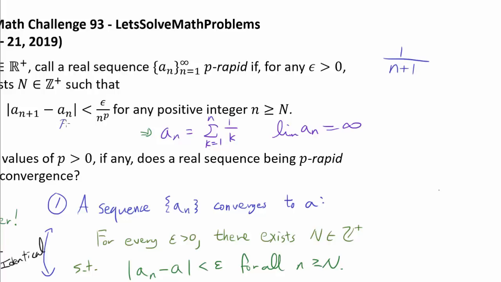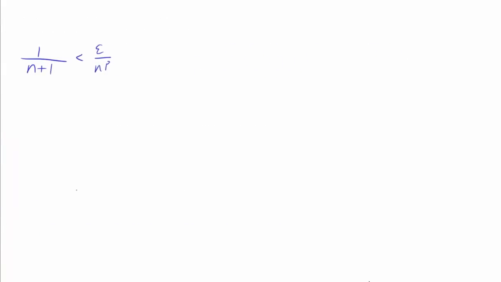Because to go from a sub n to a sub n plus 1, we are adding the term 1 over n plus 1. And when it's 1 over n plus 1, what values of p can we make this less than epsilon over n to the p for sufficiently large values of n? Well, let's look at this a little bit closely. Let's rearrange this as n to the p over n plus 1.